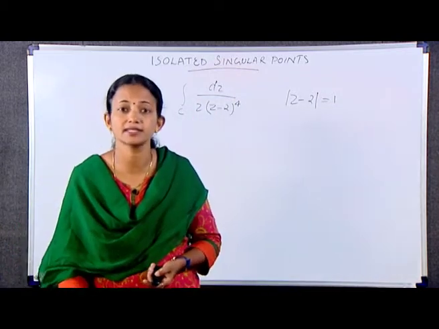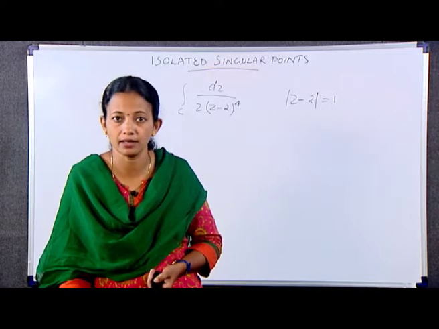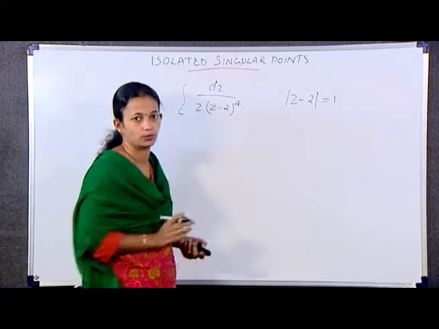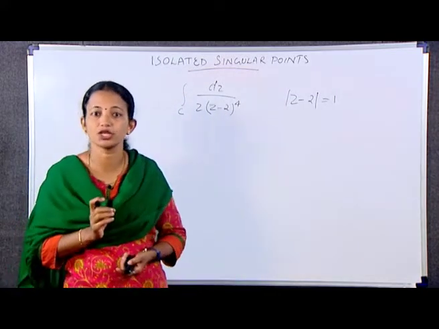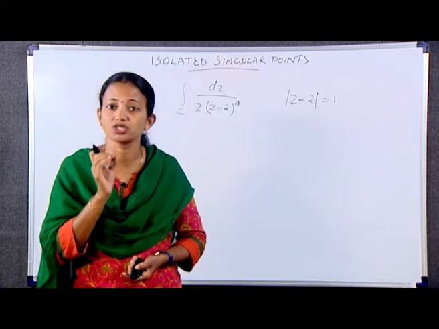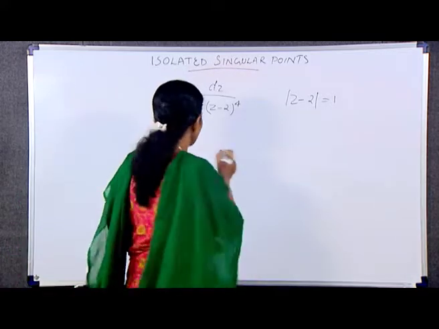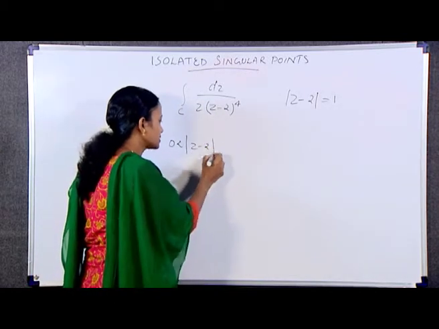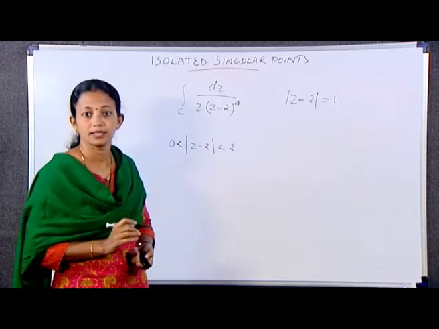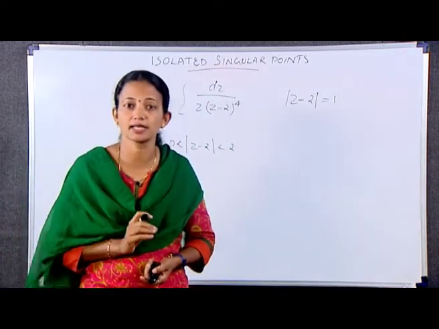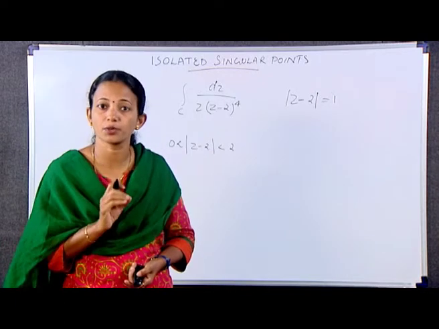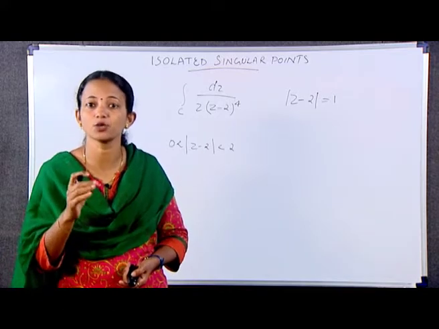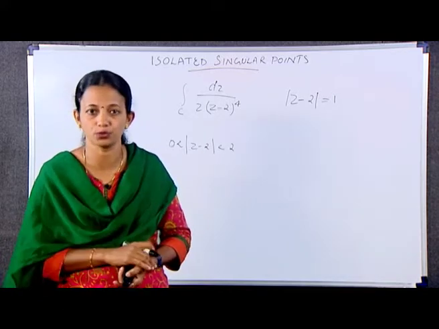Since the integrand is analytic everywhere in the finite plane except at the points z is equal to 0 and z is equal to 2, it has a Laurent series representation that is valid in the punctured disk, that is 0 less than mod z minus 2 less than 2. Thus, considering the isolated singular point z is equal to 2, according to equation 3, the value of the integral is 2 pi i times the residue of its integrand at z is equal to 2.